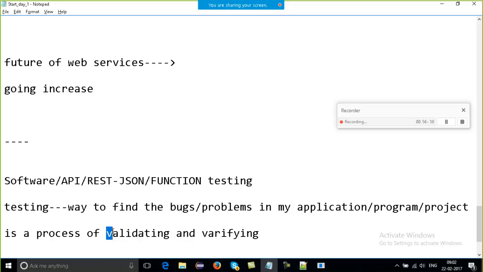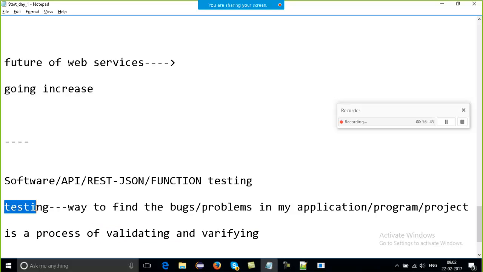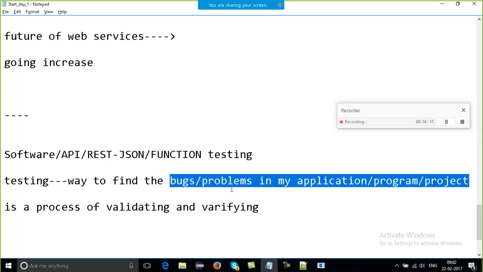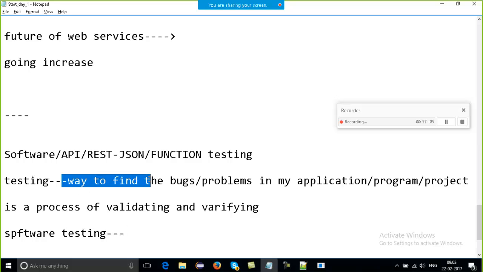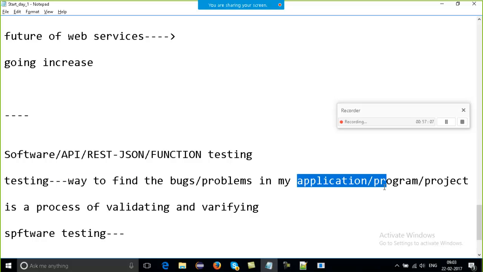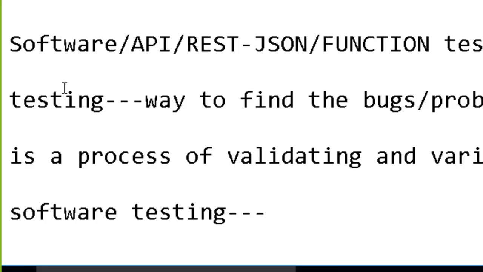Validation and verification are very big terms which I will not discuss. This is just the definition of testing. If I am working with my application, my program, or my project, testing is to find my bugs if they exist. And software testing means the same definition, but only within my software. Everything is the same.